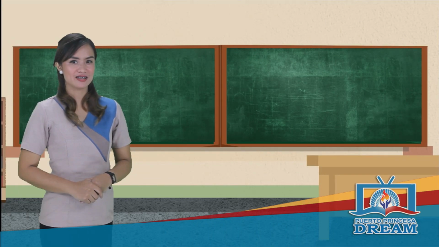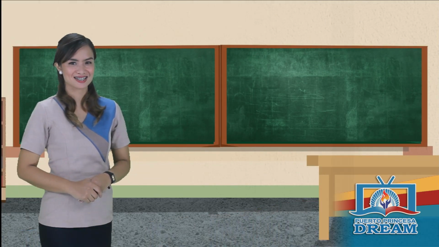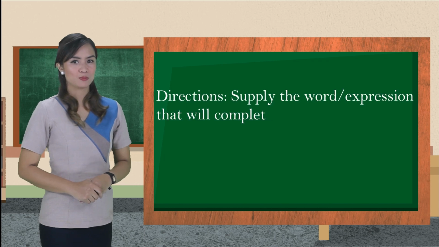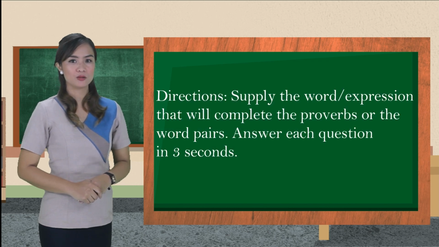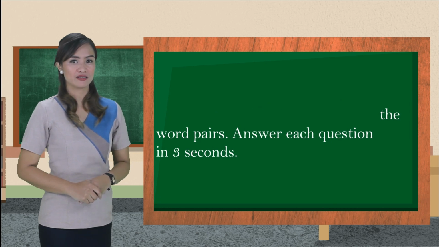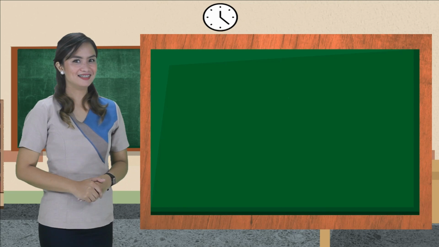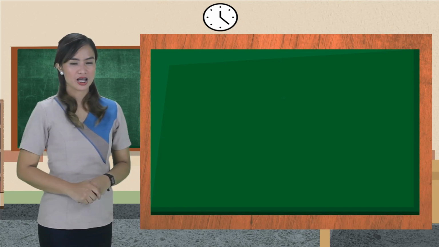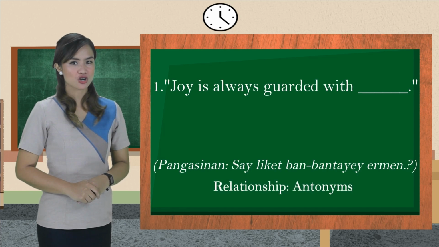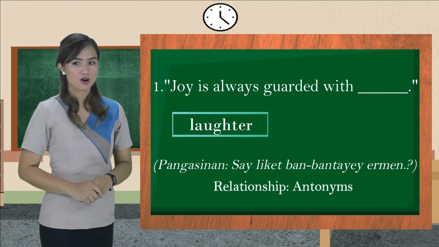Now, let us have another activity to enhance your skills. Directions. Supply the word or expression that will complete the proverbs or the word pairs. Answer each question in 3 seconds. Are you ready? Let's start! 1. The proverb below illustrates the antonym relationship. Joy is always guarded with blank. Laughter or sorrow?